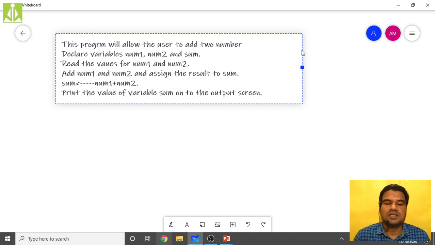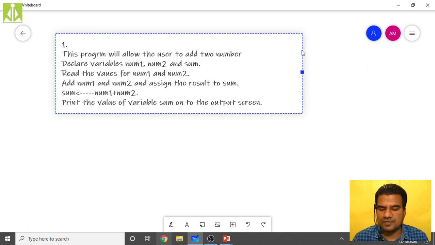Likewise, you can do your first pseudocode. Okay, this is our first pseudocode, so I am keeping that one first.